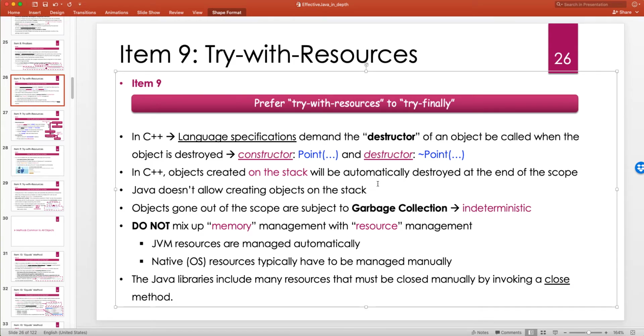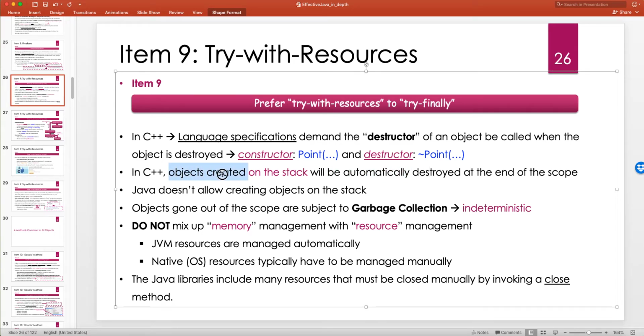That's why the solution is to allocate on the heap, and as long as there is a reference or pointer to that object on the heap, it is going to be alive. Same idea with Java. In Java, you always allocate on the Java heap. Developers cannot allocate on the stack. The stack is fully managed by the JVM.